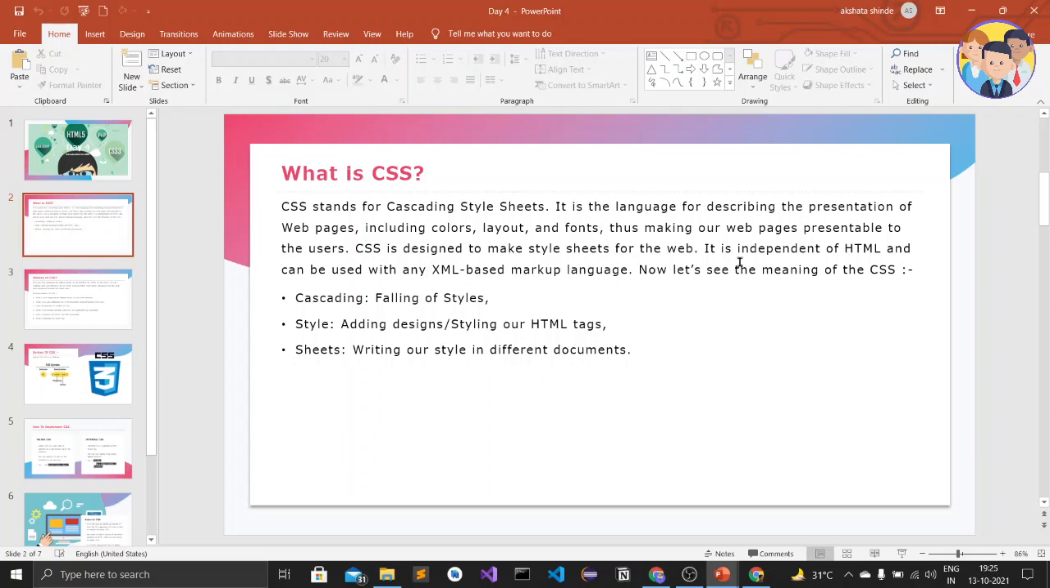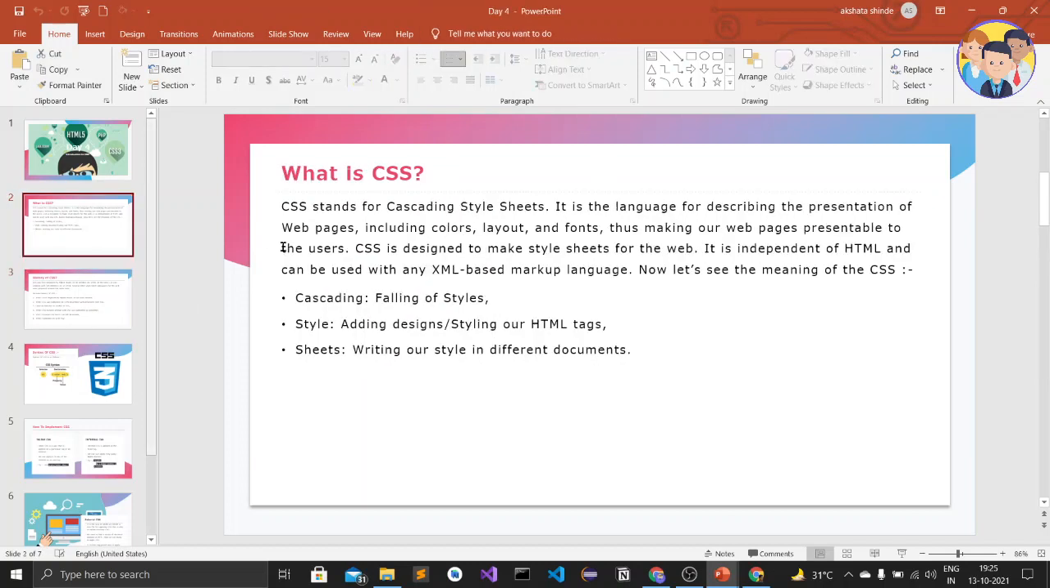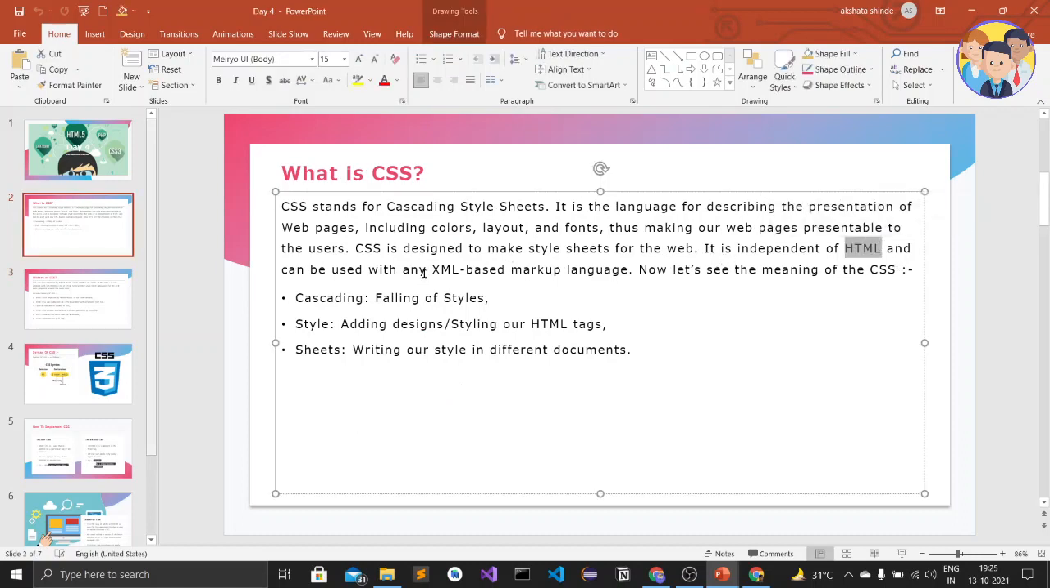It was created by, I think, Hakon. Yeah, Hakon Wium Lie. He created the CSS language. It does not depend fully on HTML, so it can be used to style any website using an XML based markup language. Wherever an XML based markup language is used, we can use CSS.